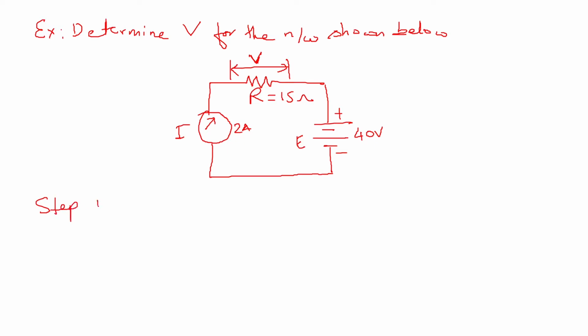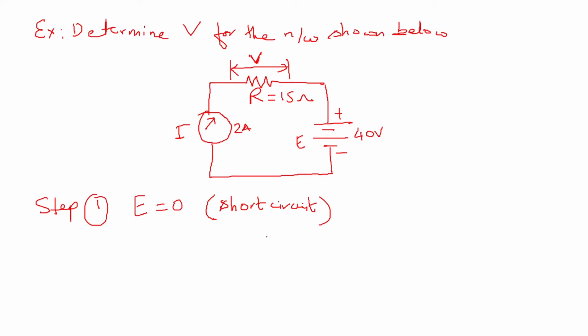Then we will first have step 1. So step 1, to solve this according to the superposition theorem, we will make E equal to 0, that is voltage source equal to 0, and according to the procedure, when you make the voltage source equal to 0, it should be a short circuit. Okay, and then consider the network.